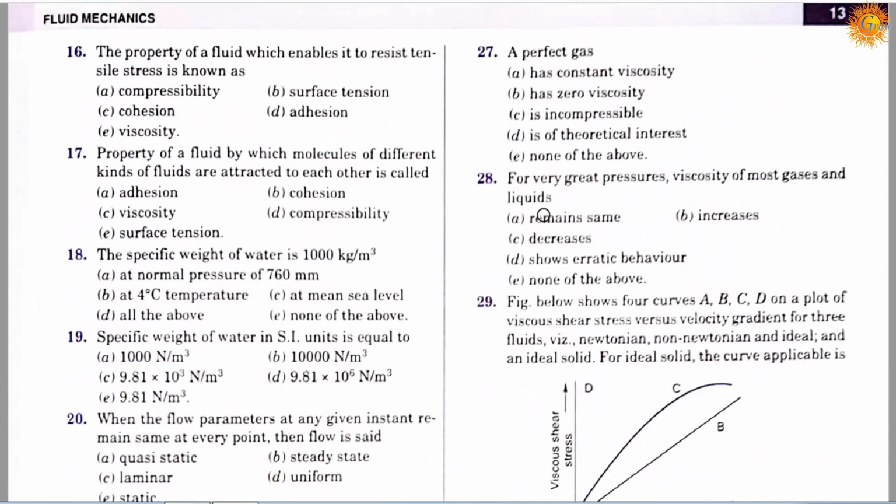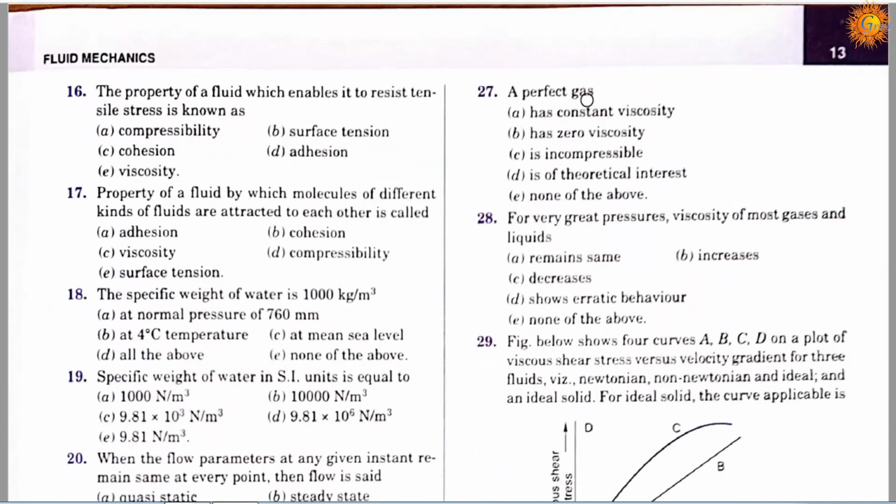Question number 27. A perfect gas: option A, has a constant viscosity; option B, has zero viscosity; option C, is incompressible; option D, is of theoretical interest; option E, none of the above. Correct answer is none of the above.